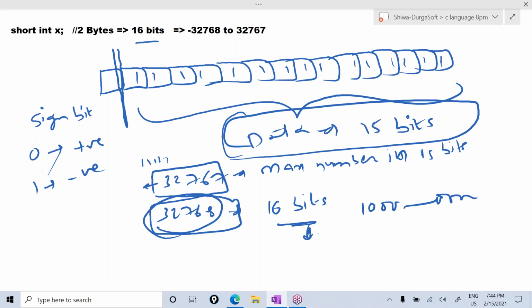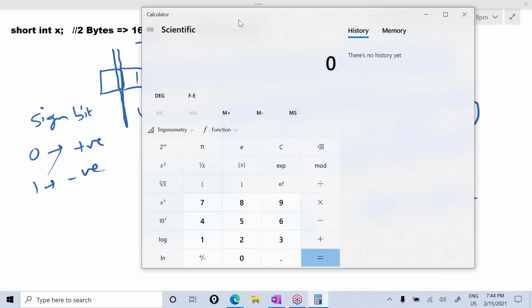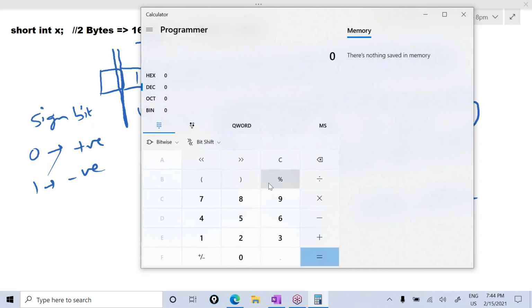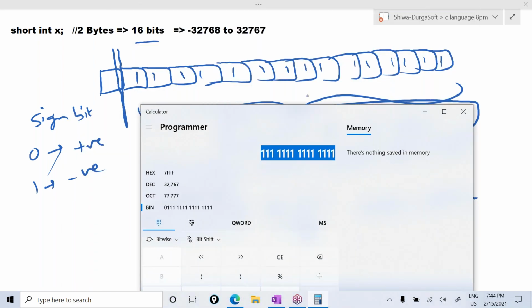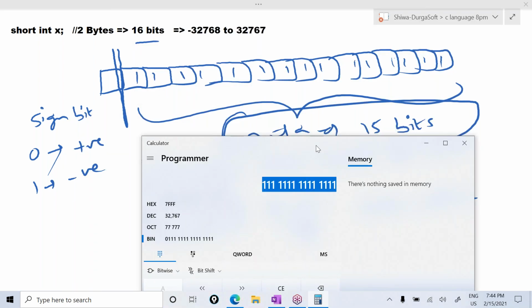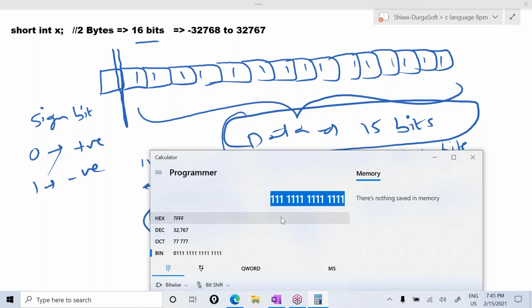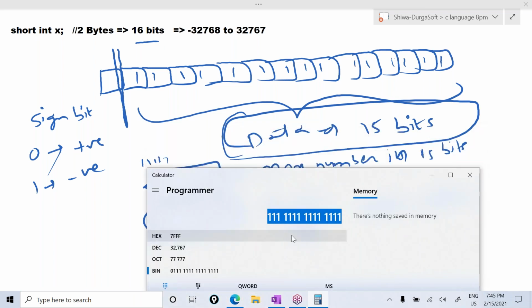So you can check here. Let me show it. See, I'm opening the calculator. Observe. I'm opening the programmer calculator here. I'm giving 32,767. Observe. 32,767 is the decimal value. For 32,767, this is the binary value. How many ones are there? Count it. 4 plus 4, 8. 8 plus 4, 12. 12 plus 3, 15. 15 ones are there. So in the 15 bits memory location, it can store this one, no problem.